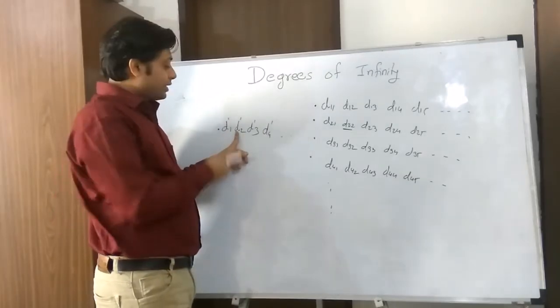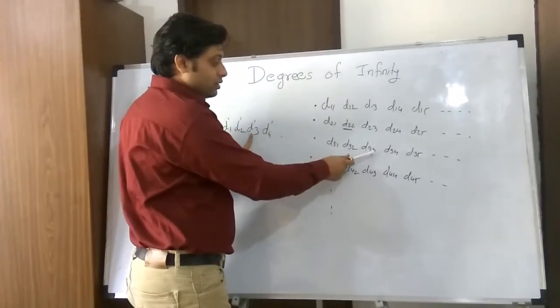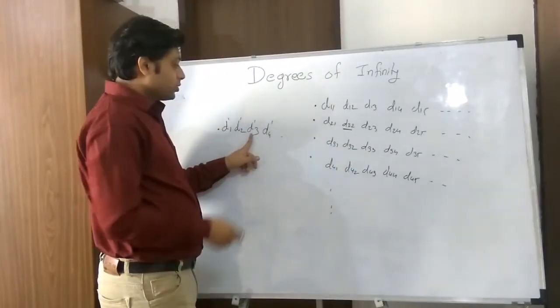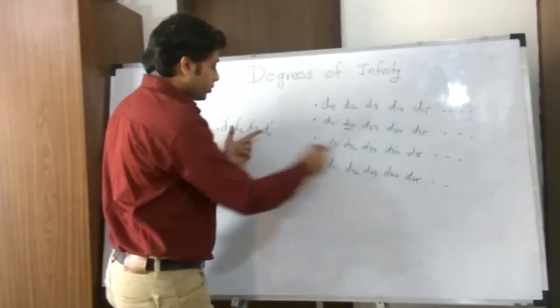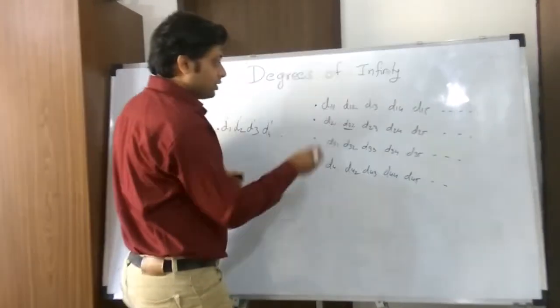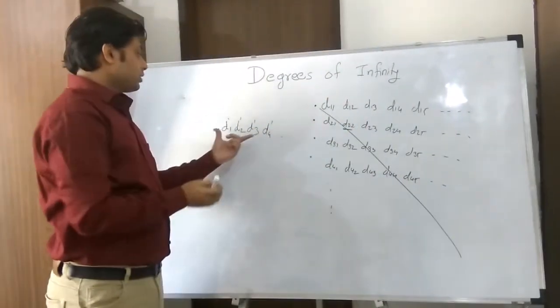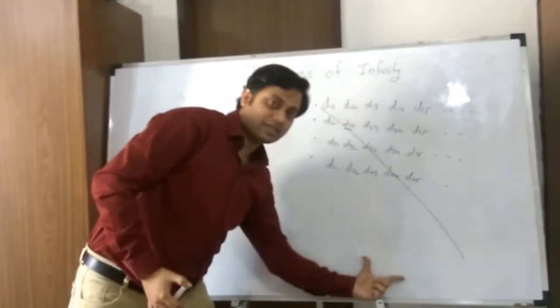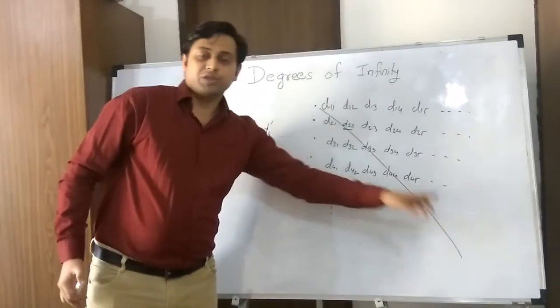I have made sure during construction that D2' is not the same as D22. So this number differs at the third location, this number differs at the fourth location, this number differs at the fifth location. So you compare this number with any number in this listing and this number will differ at the diagonal position.